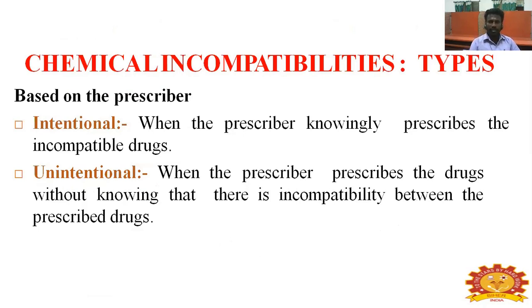Chemical incompatibility based on the prescription. Intentional: when the prescriber knowingly prescribes incompatible drugs. Unintentional: when the prescriber prescribes the drugs without knowing that there is an incompatibility between the prescribed drugs.